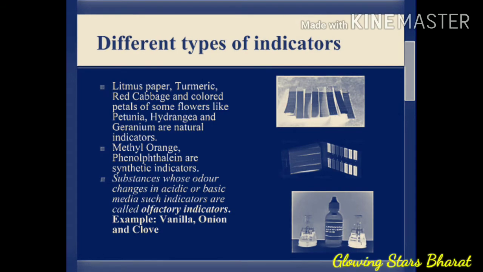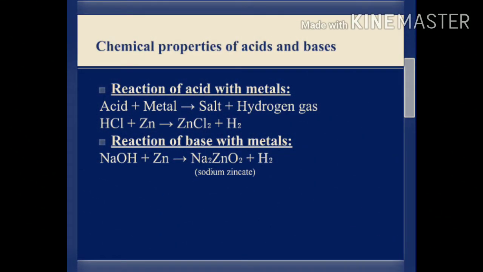Next important is chemical properties of acids and bases. Dear student, reaction of acid with metal. Acid reacts with metal to give salt and hydrogen gas. Example, HCl, hydrochloric acid, reacts with zinc metal to give ZnCl2 plus H2 gas. Reaction of base with metals. NaOH, sodium hydroxide, reacts with zinc to give Na2ZnO2 plus H2, sodium zincate.